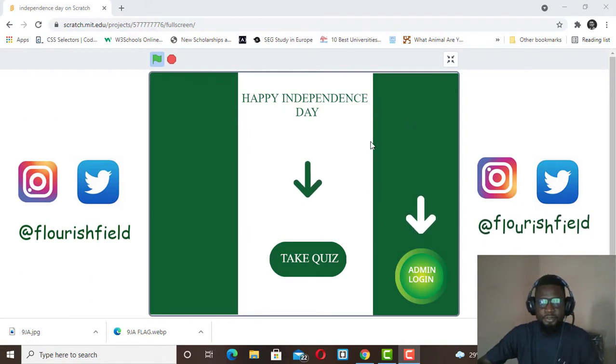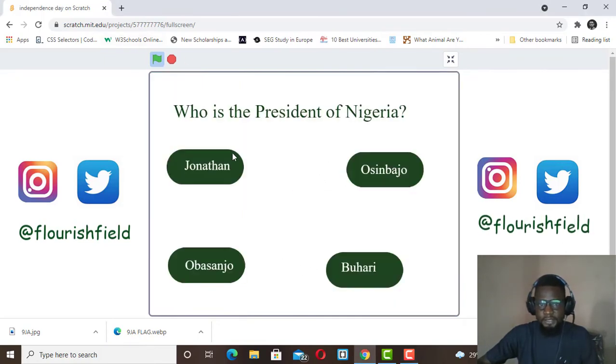I have decided to create a small project in Scratch that will allow you to take quizzes about Nigeria. So let's just check it out. Alright, so when I click on take quiz, it's going to be asking different questions like, so who is the president of Nigeria? So you have to select.